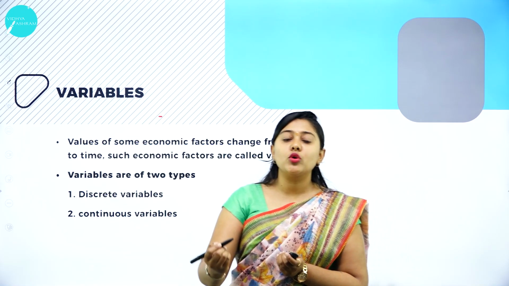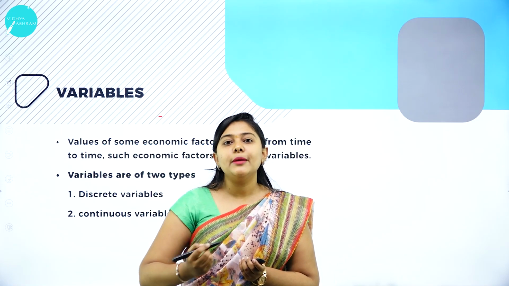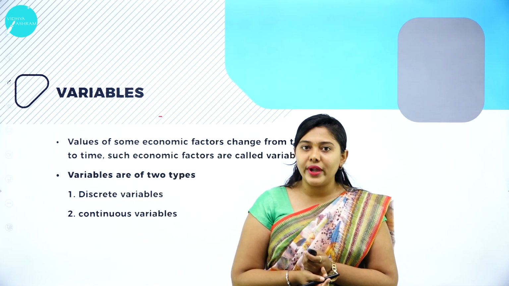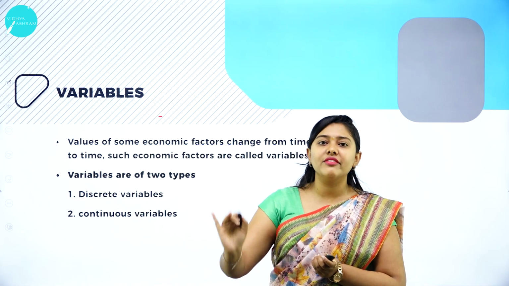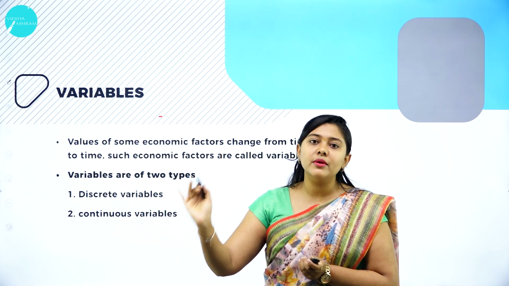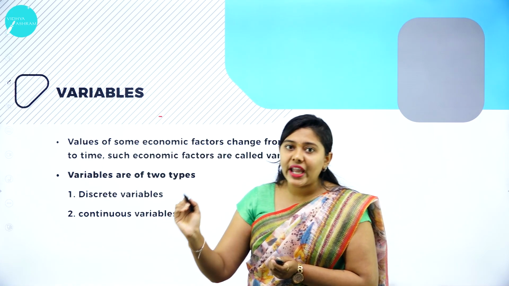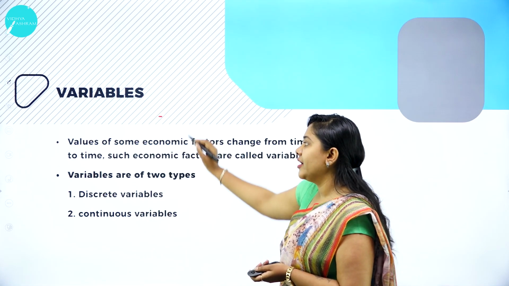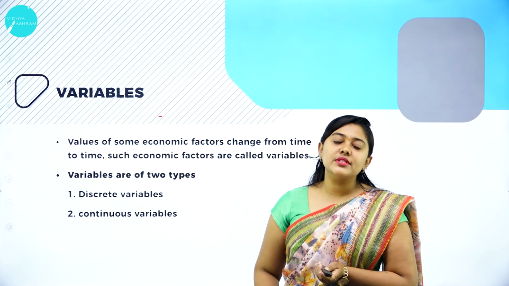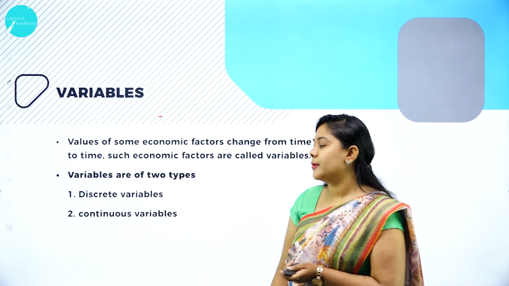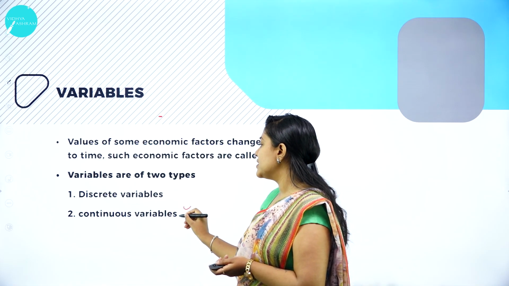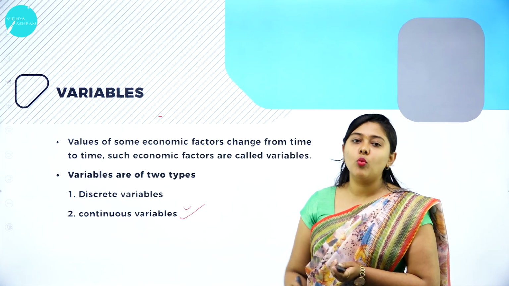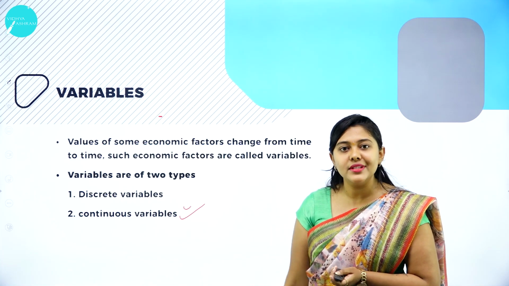Variables. As I have told you, the observations keep on varying, they keep on changing. That thing is called a variable, which is not constant, which always varies. The value, the numbers, the numericals, everything varies. Factors vary. Such kind of thing is called variables. When it comes to variables, we have two types, that is discrete variables and continuous variables. Let us look in the next slide at the different types of variables we have.